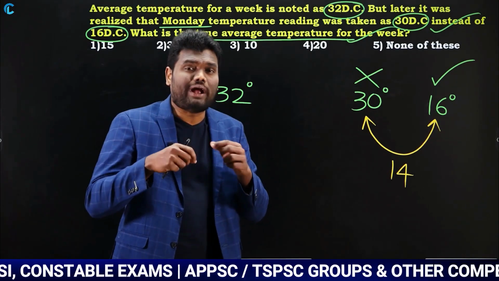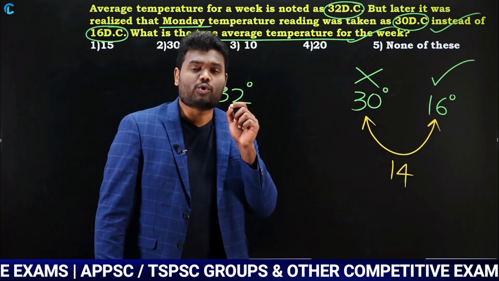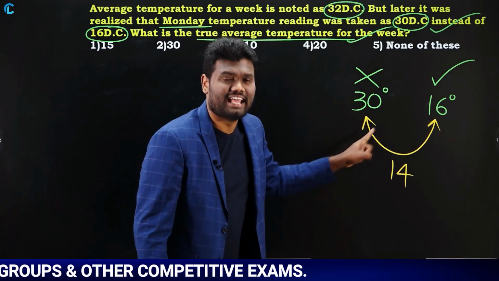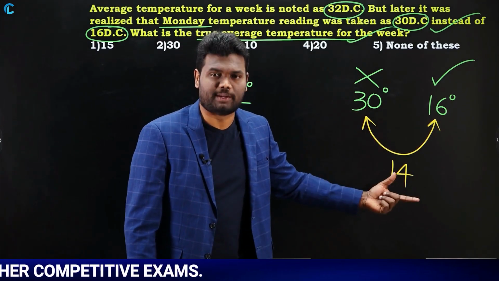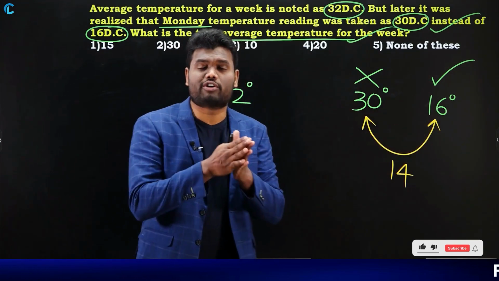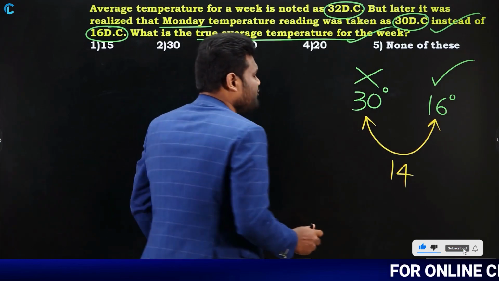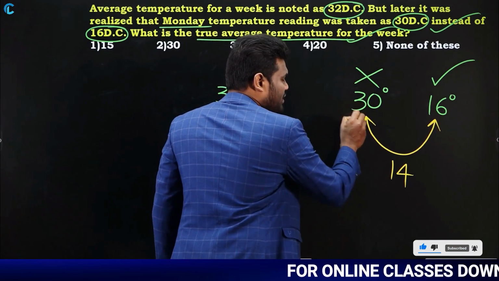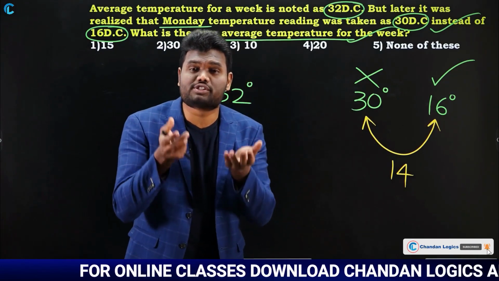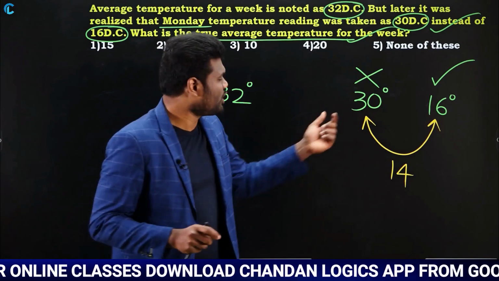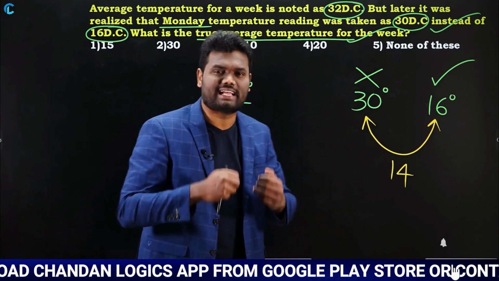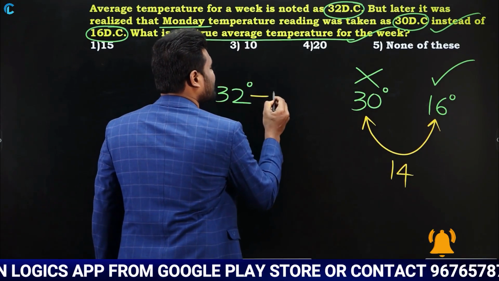But you'll have a doubt when to add and when to subtract. You will add if the wrong value is lesser than the correct value. But if the wrong value is more than the correct value, then you are supposed to subtract it. Now in this question, the wrong value is 30 but the right value is 16, which means the wrong value is more. When the wrong value is more, what you have to do? Subtract. Why? Because 14 degrees extra was mentioned. As 14 degrees extra was mentioned, you have to subtract that 14.